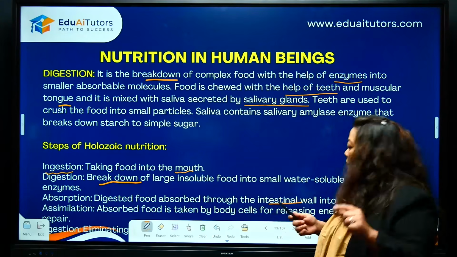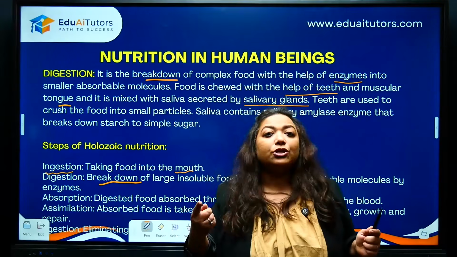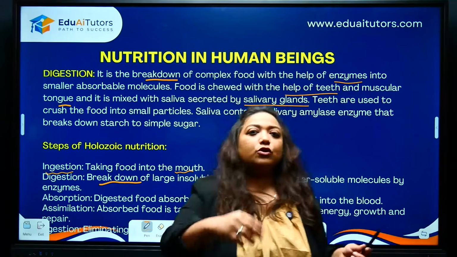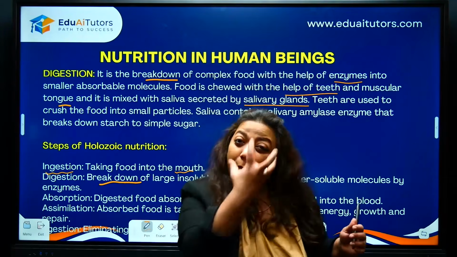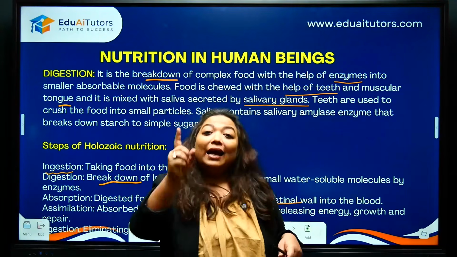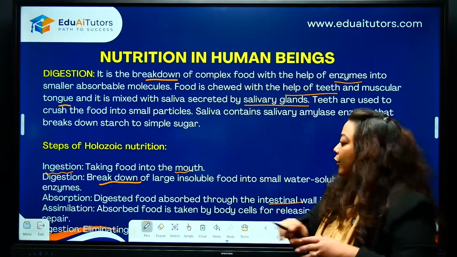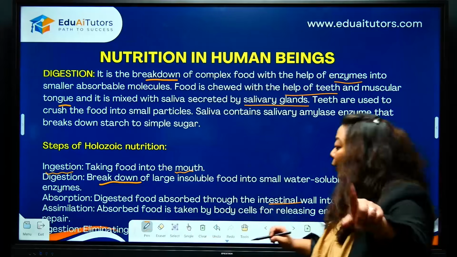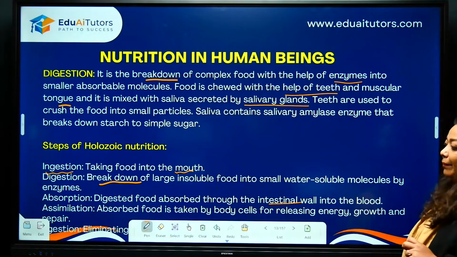Okay. Further, assimilation. Now, quick, what is assimilation? Sometimes children get confused. Absorption, assimilation. Children, absorption is absorbing the broken down nutrients. Assimilation is distributing them to the other cells. Right? So remember, absorbed food will be taken up by the body cells for releasing energy.